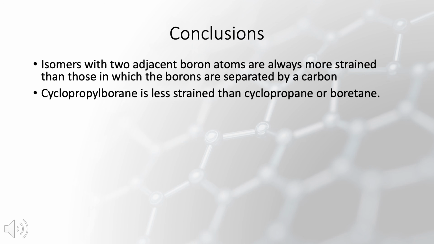With the exception of 1,2-diboronane, we can conclude that isomers with 2 adjacent boron atoms are always more strained than those in which the borons are separated by a carbon. So, for example, we can look at 1,2-diborylane and 1,3-diborylane. 1,2-diborylane has a much higher strain energy than 1,3-diborylane because its 2 borons are not separated by a carbon. And lastly, we can conclude that cyclopropylborane is less strained than cyclopropane or boratane, which gives us an answer to our previous question. So obviously the expansion of cyclopropylborane is not driven by strain release.